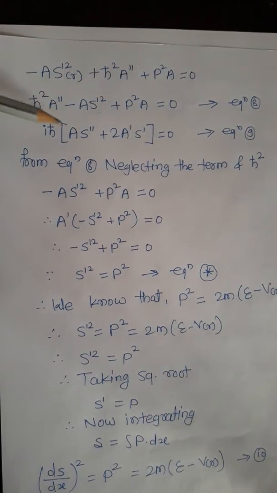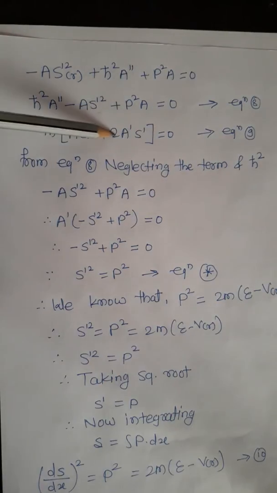We have taken i h cross as a common term, A S double dash. This term we have taken A S double dash, then 2A dash S dash is equal to 0. This is equation number 9.